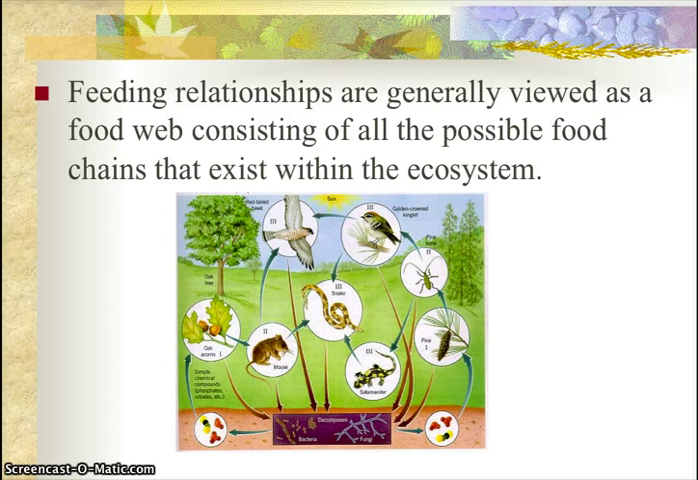The feeding relationships are generally viewed as a food web consisting of all the possible food chains that exist within the ecosystem. So right here in this diagram is a food web. A food web shows all the different food chains within the ecosystem. A food chain is usually linear in the sense that it contains one organism from each trophic level. If you take all the possible food chains and you link them together and show how they're interconnected, then that's a food web.